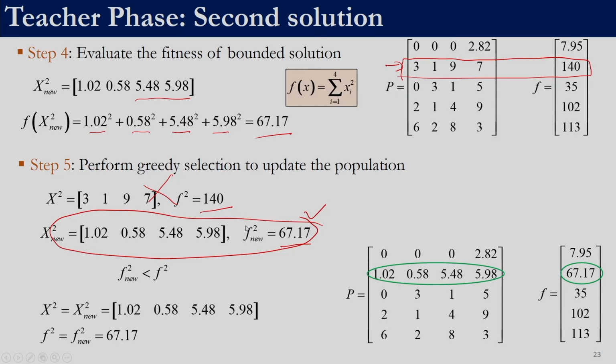So, remember when we are updating the population, we need to update the decision variables as well as the fitness function value. Now, we have completed the teacher phase of the second solution. So, the next step is to perform the learner phase for the second solution, right. So, now our second solution is this one, right. So, this is the second solution.